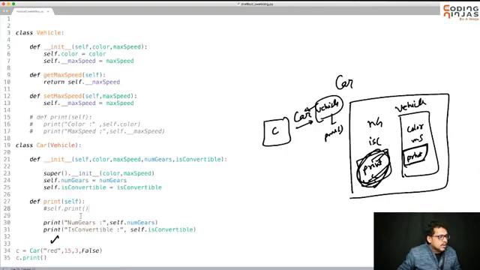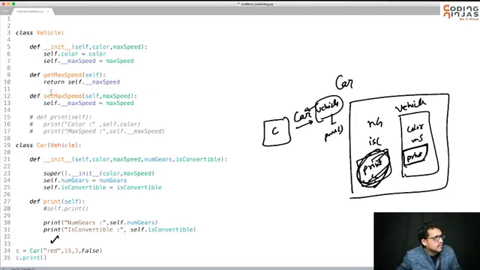It tries to find at runtime: if car has print, I will call print of car. If car does not have print, it is inherited from vehicle, so I will find print in vehicle. If it has, it will call print of vehicle. If vehicle does not have it, it is inherited from nothing, so we cannot call anything, and that's why we have this error. So this is method overriding.